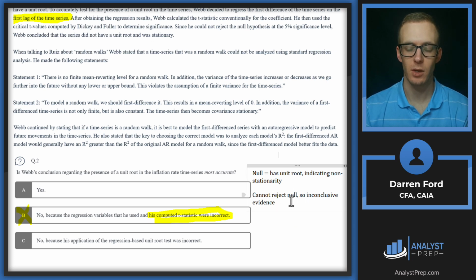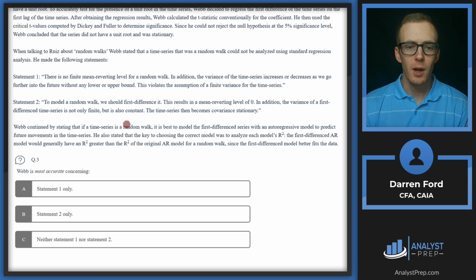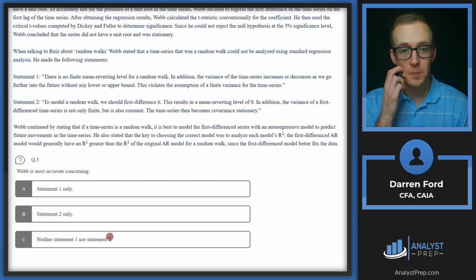But if we can't reject the null, this basically gives us inconclusive evidence. So his conclusion is going to be inaccurate, and that's going to leave us with answer C, no, not accurate, with the application being incorrect. All right, question number 3. Webb is most accurate concerning statement 1 only, statement 2 only, or neither statement 1 nor statement 2.